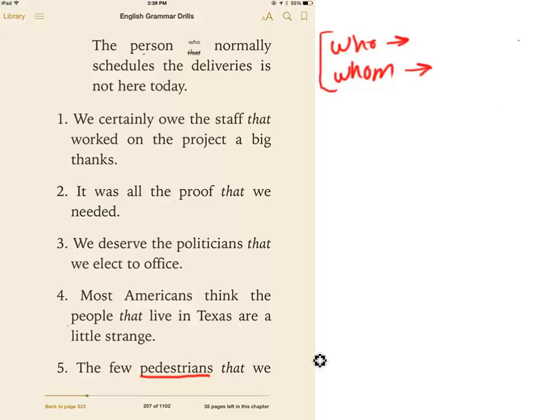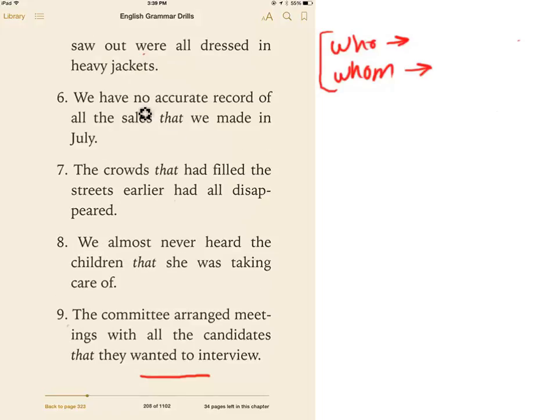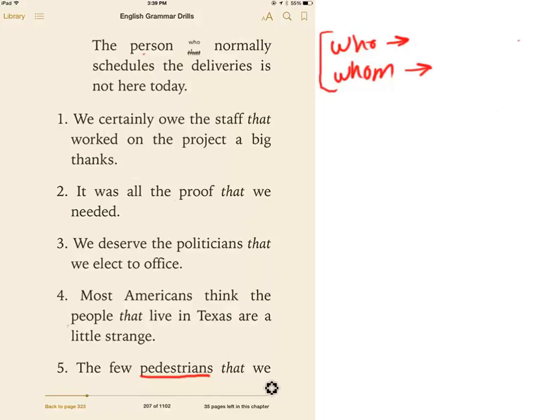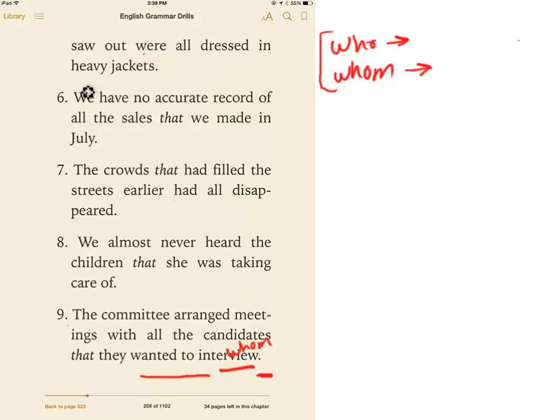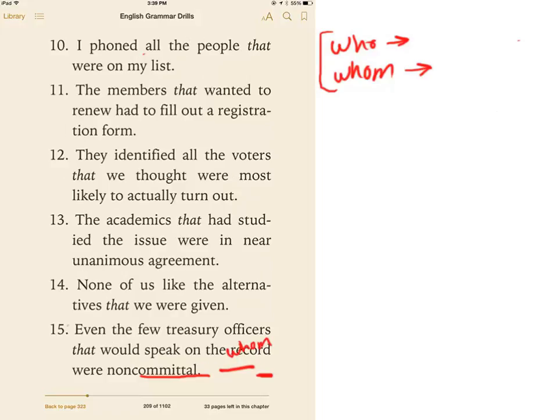The few pedestrians that we saw. Well, did the pedestrians see, or did we see? We saw, so that would have to be the object whom. The few pedestrians whom we saw out were all dressed in heavy jackets. So I'll go ahead and finish the next 15 of these. There's 15 of them total. Go ahead and finish the next 15. Once again, if you have questions, please come in and see me before or after school, and I will help you out.